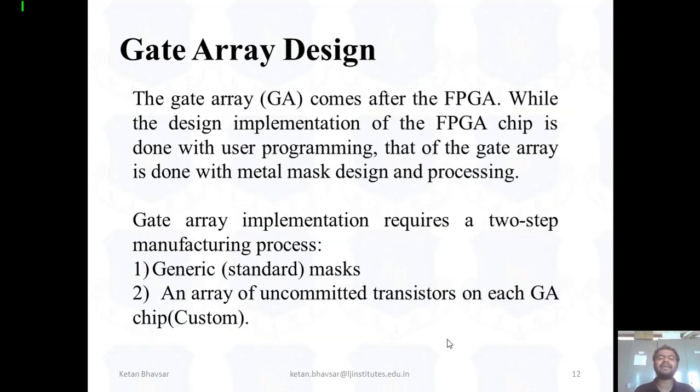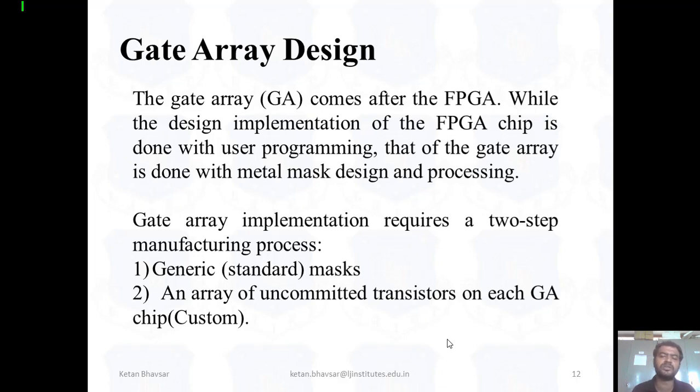Okay, now second, the gate array design. The gate array comes after the FPGA, as the full form of FPGA is field programmable gate array, an array of gates. While the design implementation of the FPGA chip is done with user programming. User programming means that with the help of your programming skill, you can perform any task. Fine, suppose you have to implement an AND gate, OR gate, multiplexer, demultiplexer.